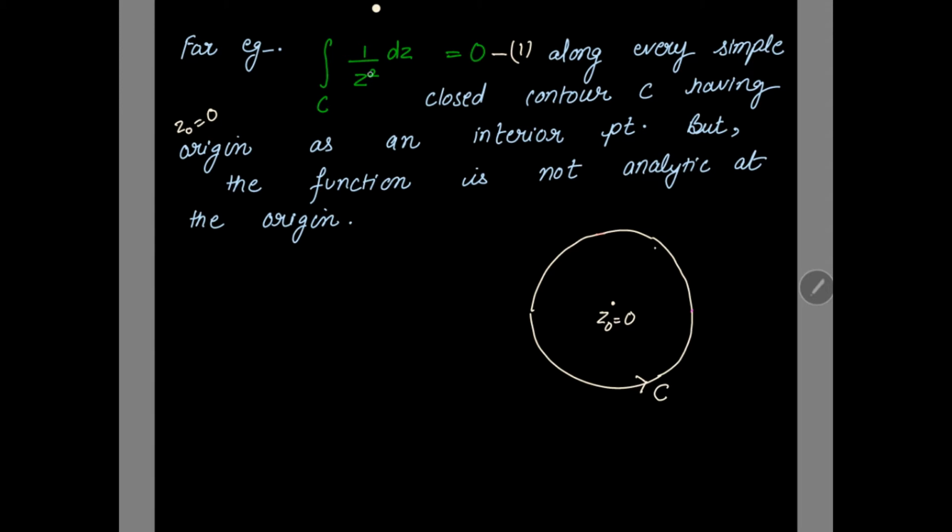Then the integral of 1 over z square dz equals 0. When will this hold? For that we have to take a multiply connected region. So first of all, just write that this function 1 over z square is not analytic at the origin.